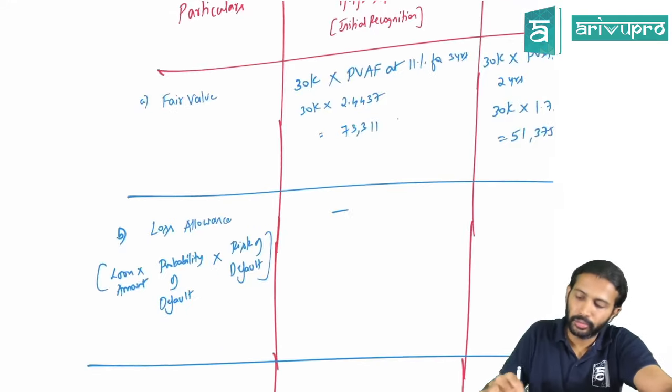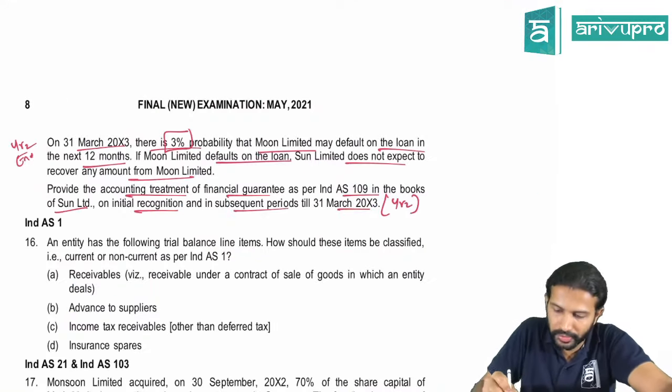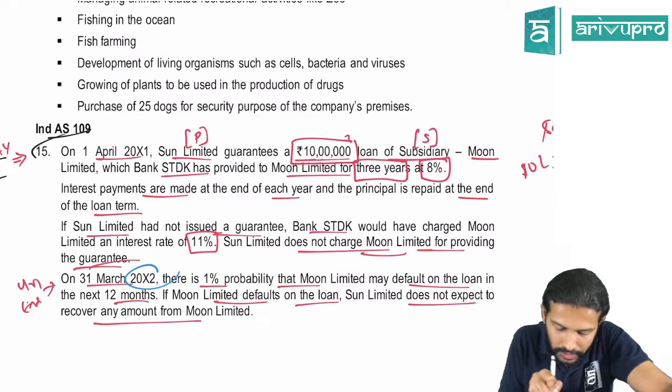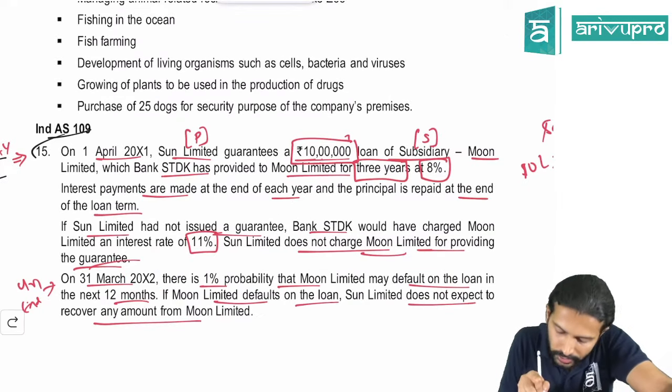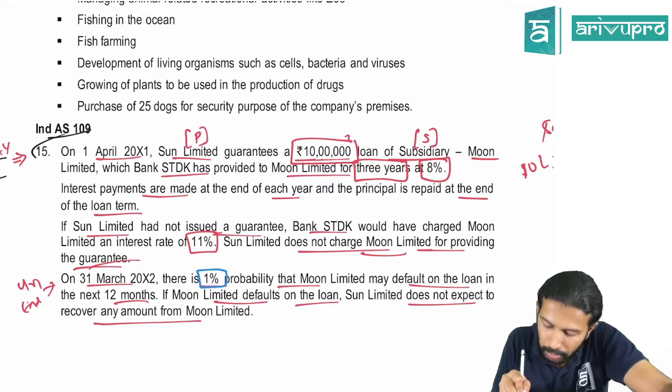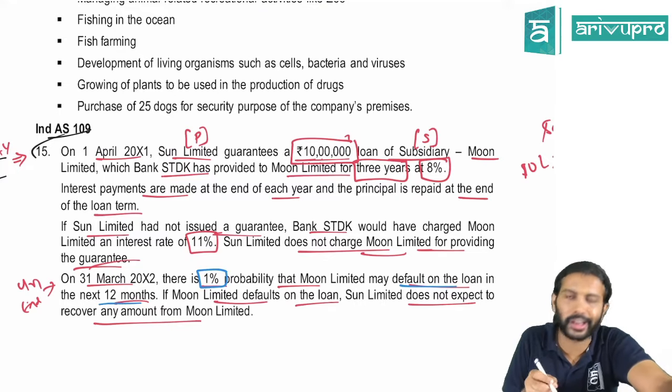What is this? I'll tell you. Now let's come back to the problem. They have given a certain sentence. Let's look at that. On 31st March 20x2, that is the end of the first year, there is a 1% probability that Moon Limited may default on the loan in the next 12 months.